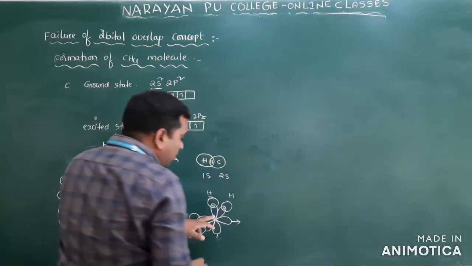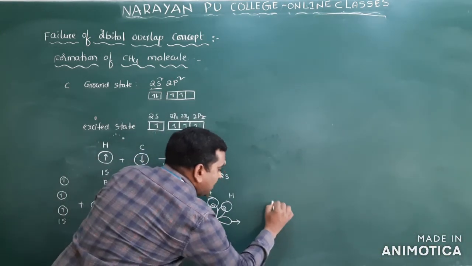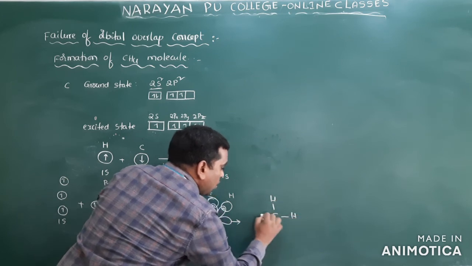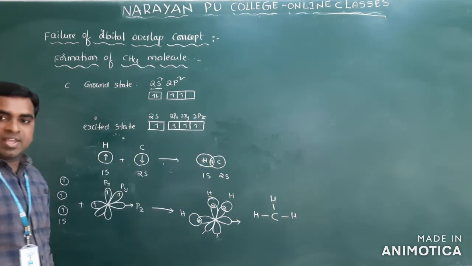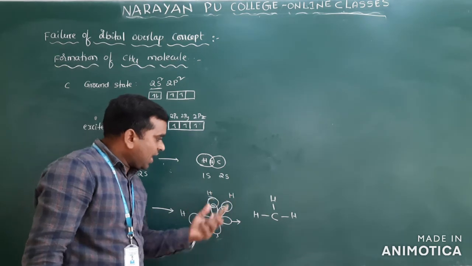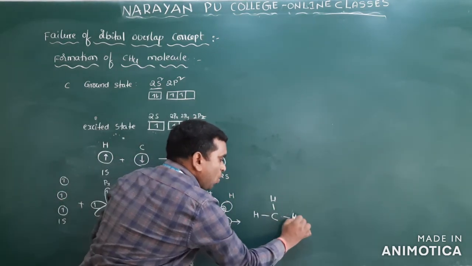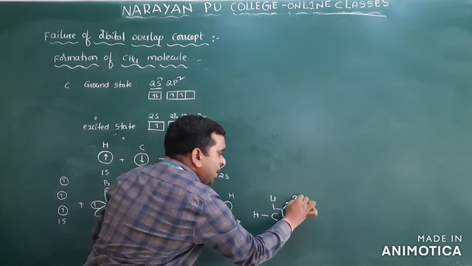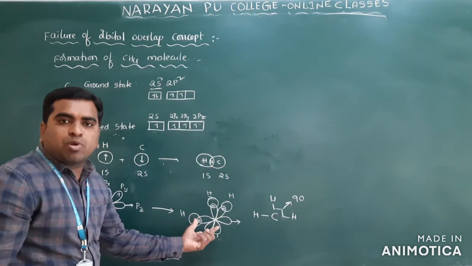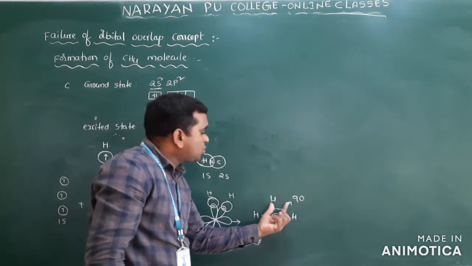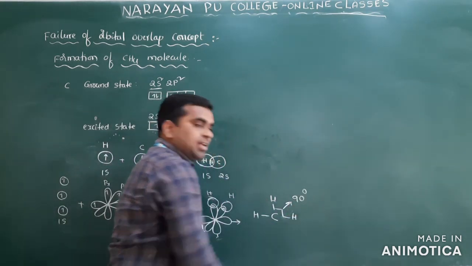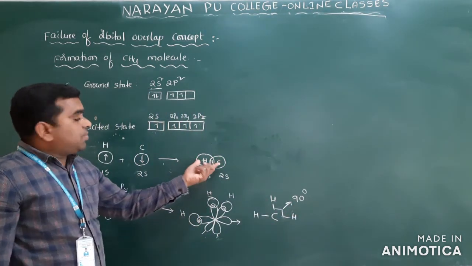So 3 bonds are formed here: this is one bond, this is one bond, and this is one bond. Now what is the angle between any of these bonds? 90 degrees. Why? Because these 3 p orbitals are perpendicular to each other, so the bonds formed should be at 90 degrees.